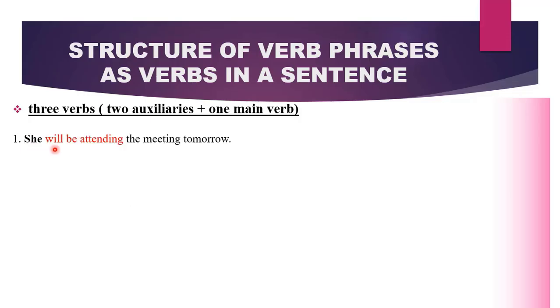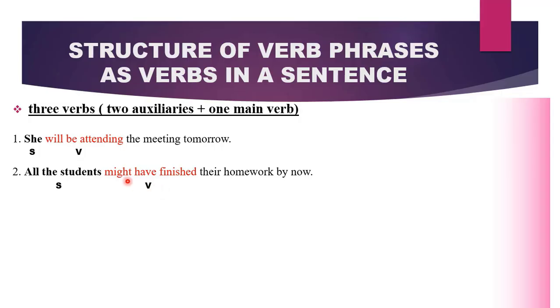For example, she will be attending the meeting tomorrow. What is our subject? It is she. And what's the verb? It is the whole of this. Will be attending. Auxiliary verbs will be and then our main verb, and together it is playing the verb role. In the second sentence, all the students might have finished their homework by now. What is the subject? The subject is all the students. Can you guess the verb? We have three words over here functioning together as our verb. We have two auxiliary verbs and then a main verb.